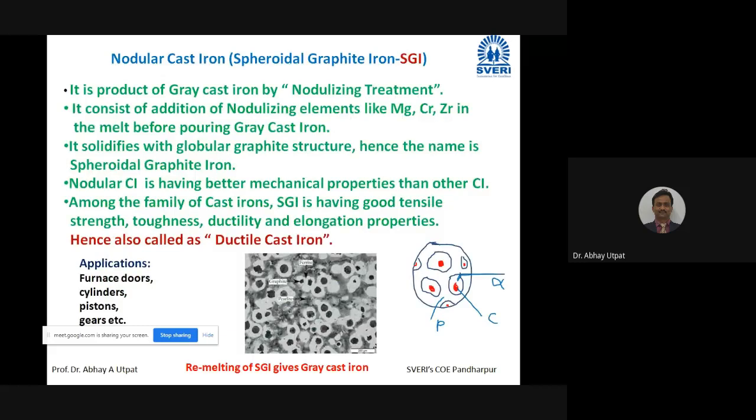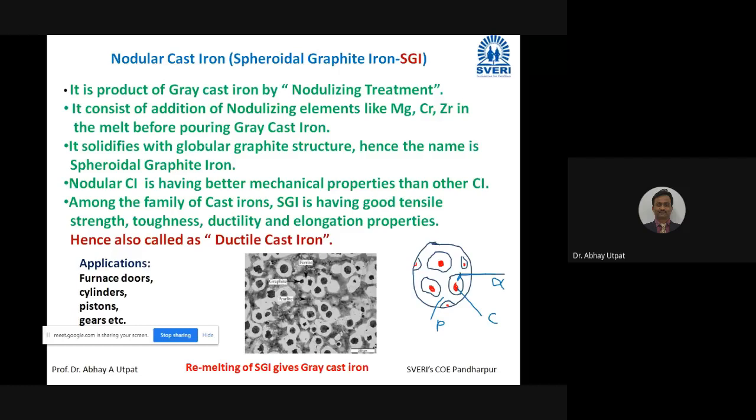Now, nodular cast iron I have explained. It is because of the shape of the graphite. Flakes are converted into nodules, that is globular shape. That is because of the addition of magnesium, chromium, zirconium. These are called nodulizing elements, which are added just before pouring, and they change the shape of graphite without changing the composition. Because of changing the shape of graphite, the properties are improved tremendously.